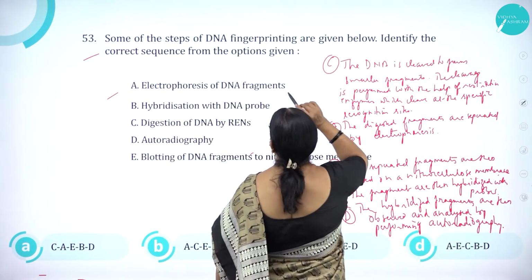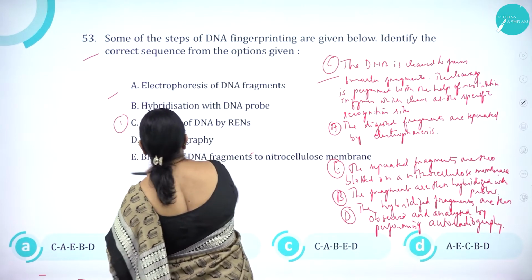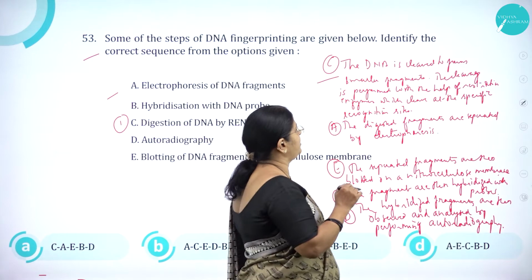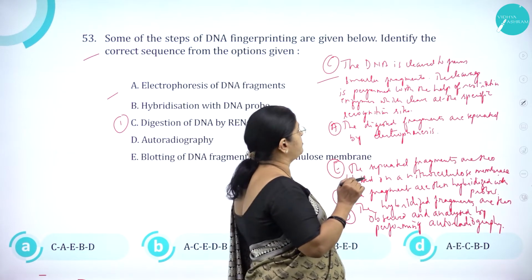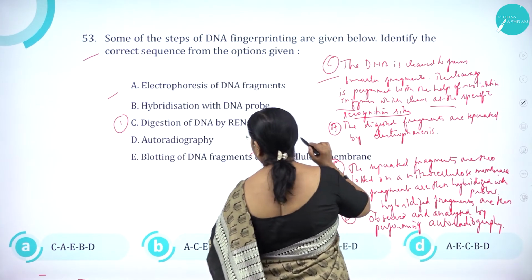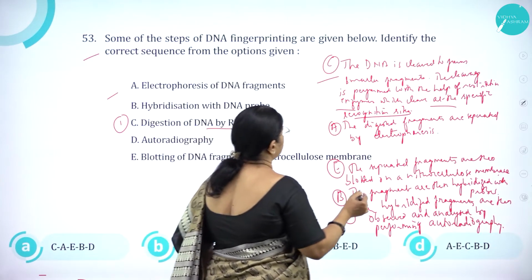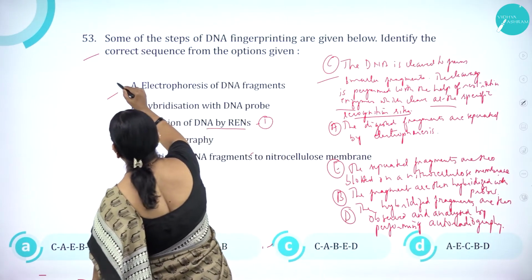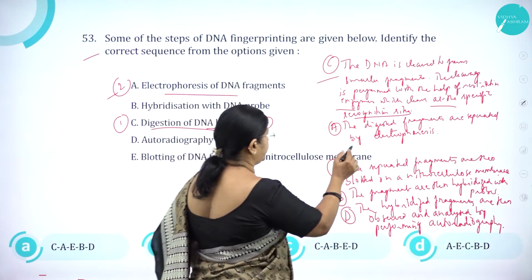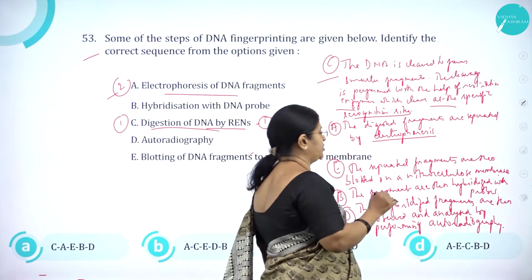Usually the first step is C. Here you can see the first step is C. The DNA is cleaved to form smaller fragments, and the cleavage is performed by the restriction enzymes which cleave at the specific recognition sites. Next is A, that is 2 is A: the digested fragments are separated by electrophoresis.